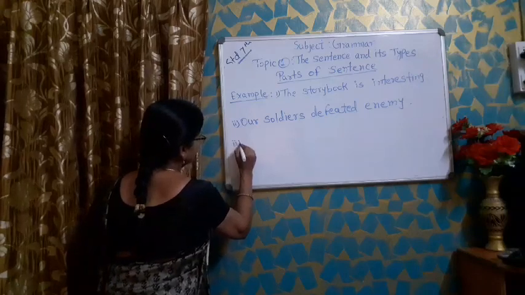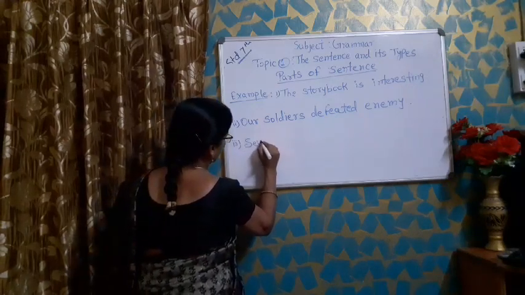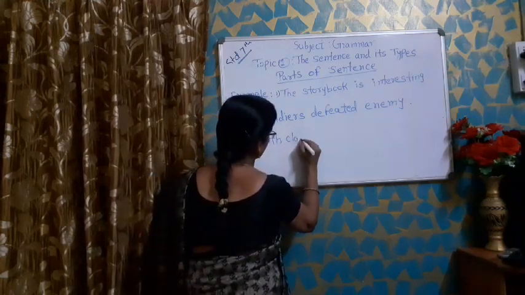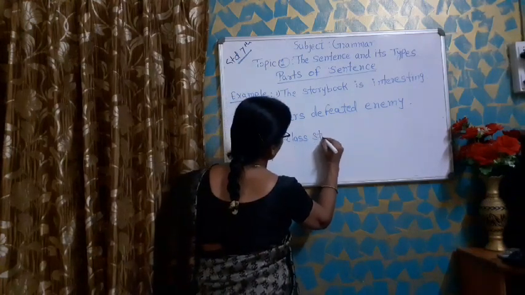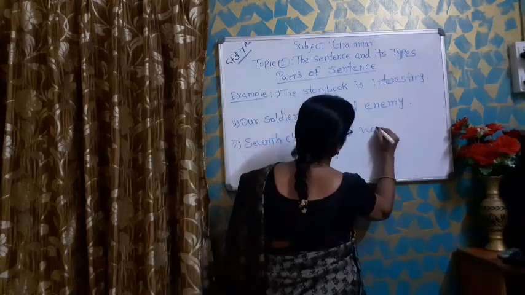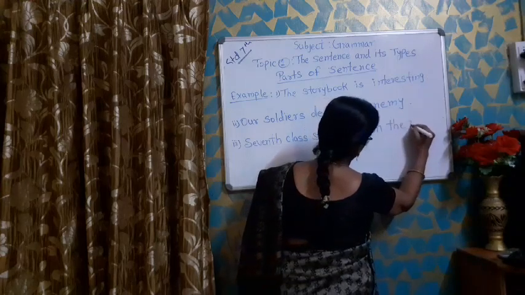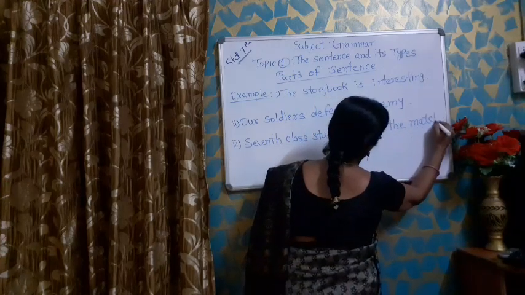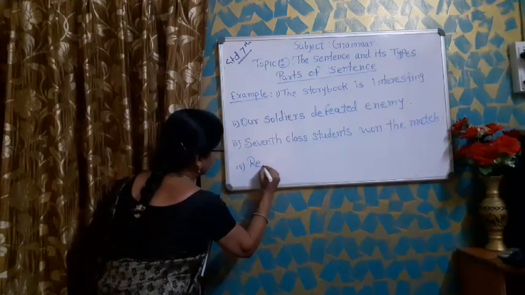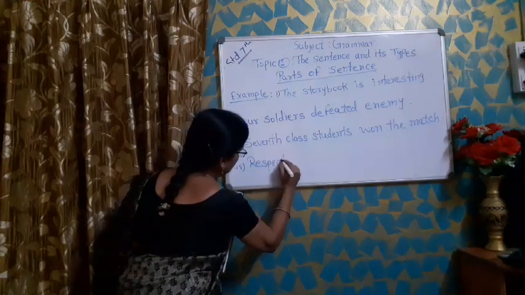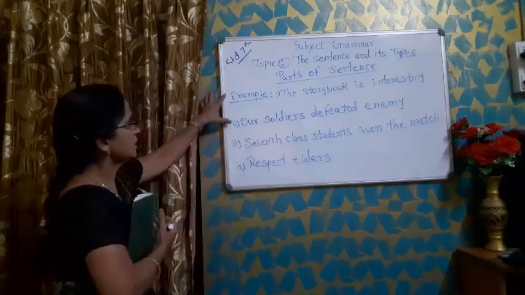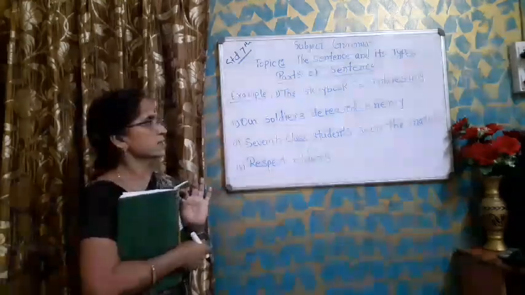Number 3, seventh class students won the match. And the fourth example is, respect elders. Respect elders. Now see, all these 4 examples are sentences.